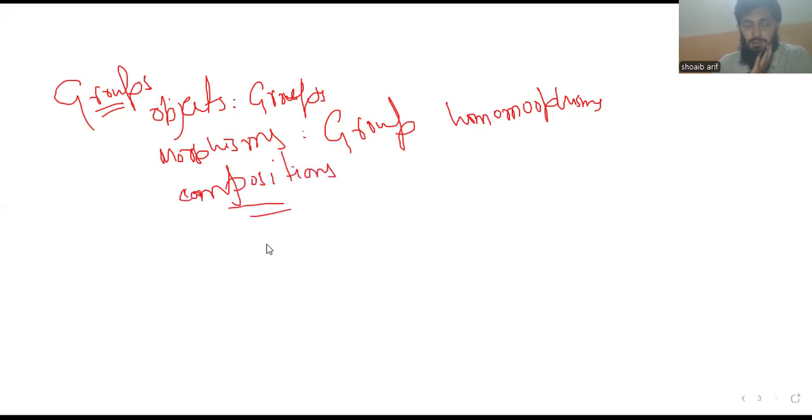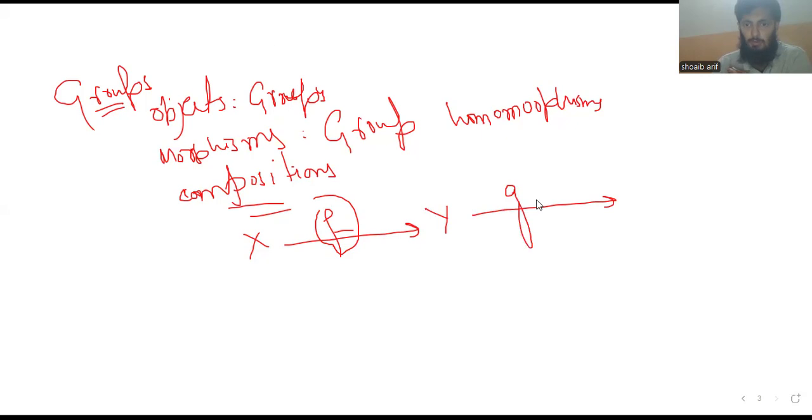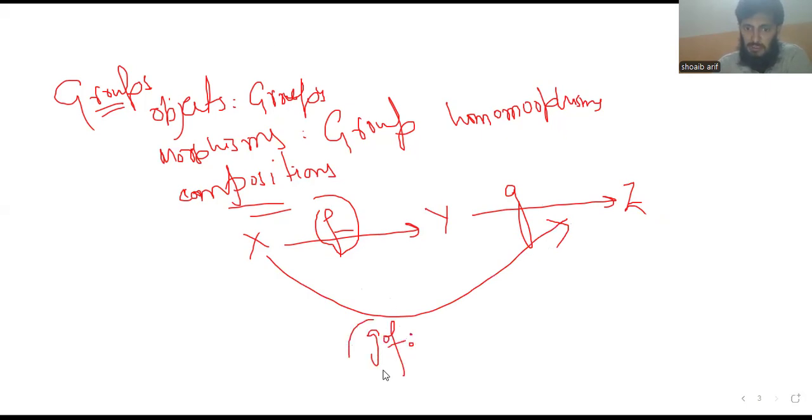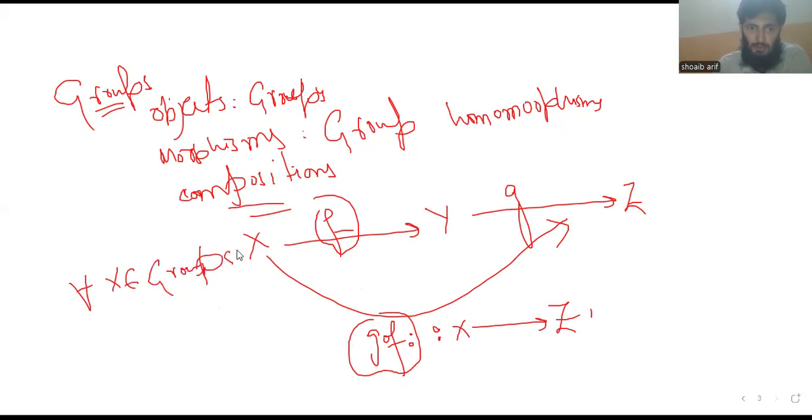Composition exists if there is a group X and a group homomorphism f from X to Y, and another group homomorphism g from Y to Z. So there is a group homomorphism g of f. We can compose these group homomorphisms, so this is a group homomorphism from X to Z. And for every group X in the category of groups, there exists an identity homomorphism from group X to X.